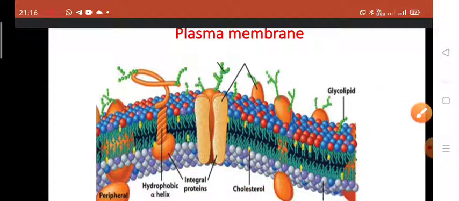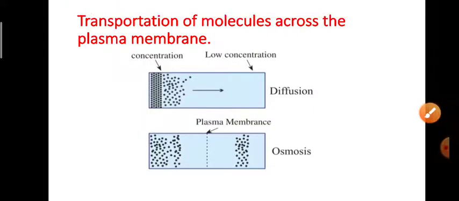Now next, you can see the transportation of molecules across the plasma membrane. But what is the function of plasma membrane? There are two main functions of plasma membrane. First, it regulates the movement of molecules inside and outside of the cell, and second, it helps in maintaining the distinct composition of the cell.